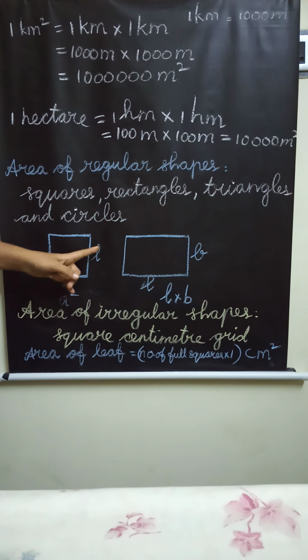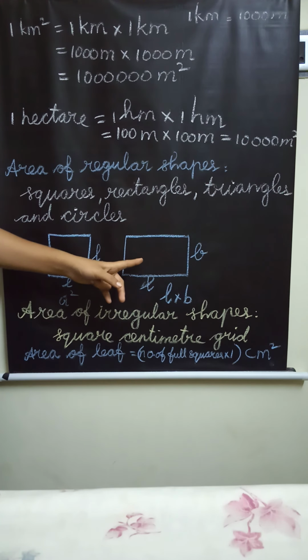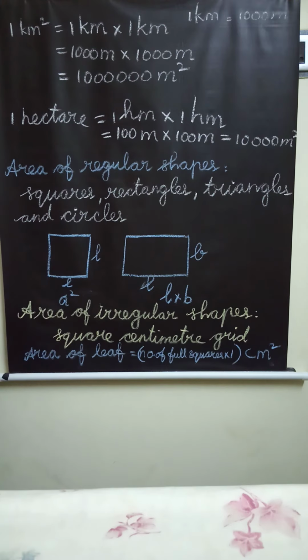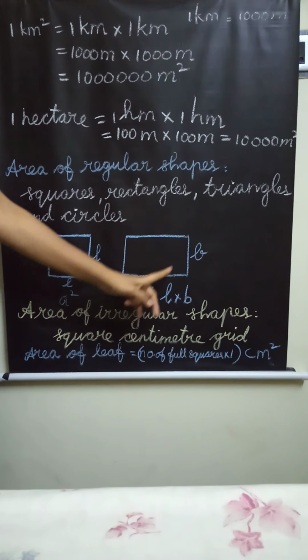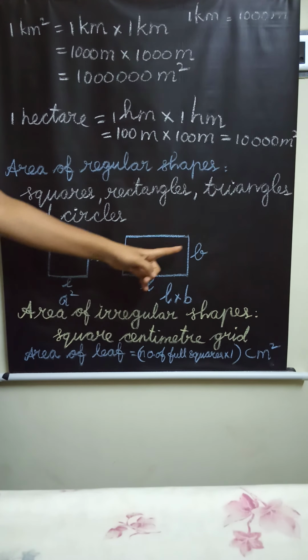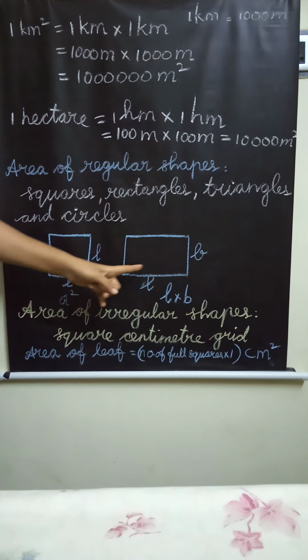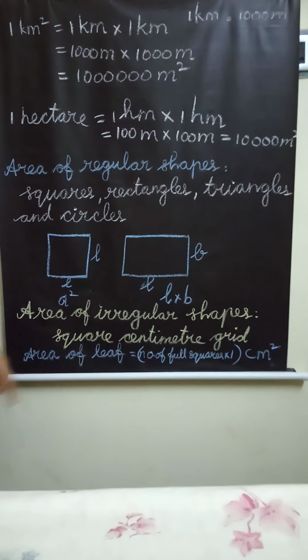So L into L, or using A instead of L, A into A, that is A square. Then area of rectangle has two different sides, length into breadth, L into B. This is the area of square, and this is the area of rectangle.